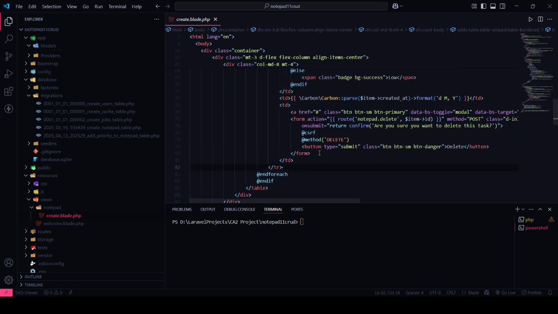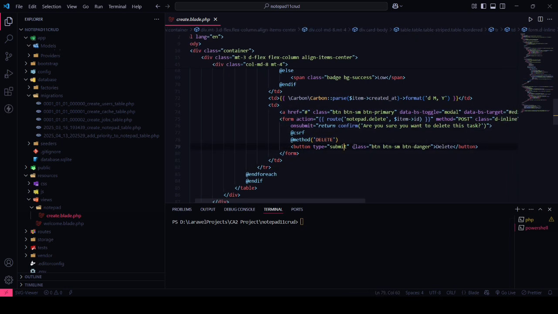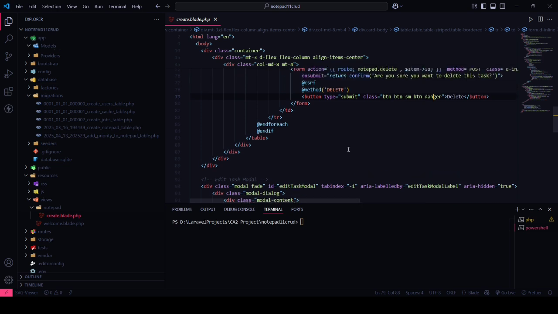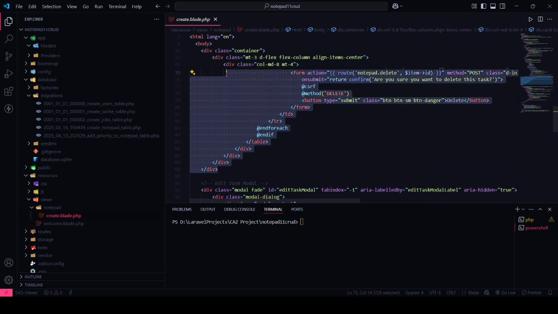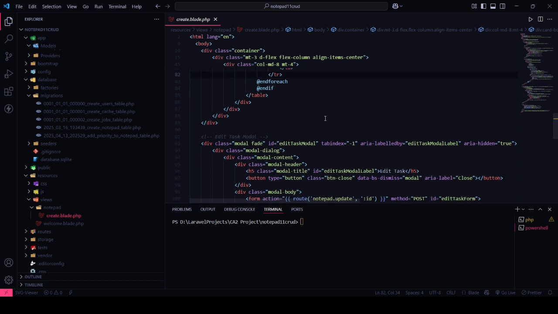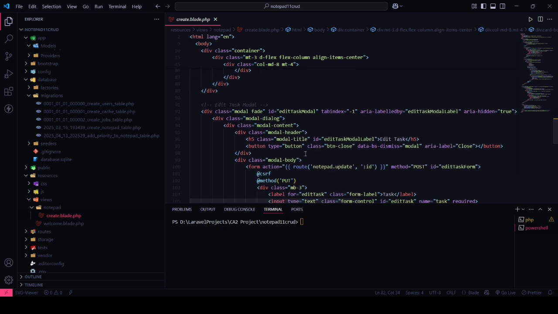Now here in this form you can see the delete button. Here there's a delete button, and this is all about listing the task. And I use the edit task modal. This modal I picked from the Bootstrap site, and you can also do that.